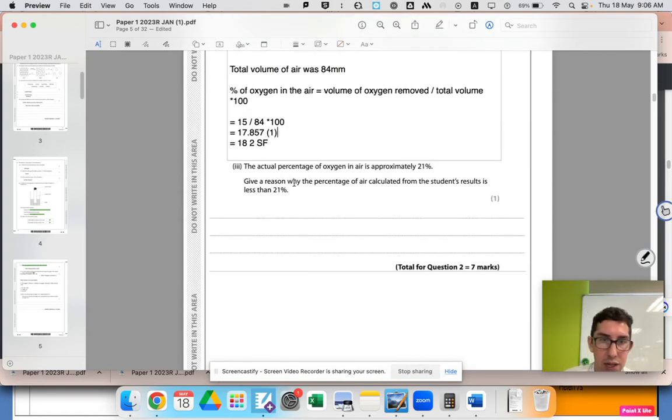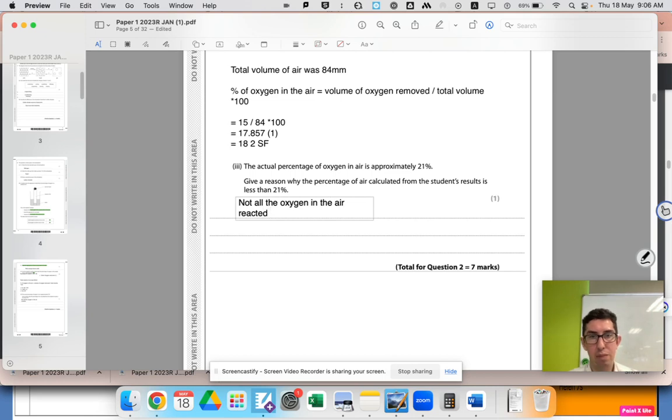Okay, now it goes on to tell us that the actual percentage of oxygen in the air is 21%. Give a reason why the percentage of air calculated from the student's result is less than 21%. Okay, so we've got just 1 mark there. There's actually a few different reasons we could put here. First, sort of an easy one, perhaps not all the oxygen in the air reacted. Maybe there wasn't enough iron, or it might have rusted on the surface but didn't completely react, so therefore there's oxygen still left. We haven't actually removed all the oxygen.